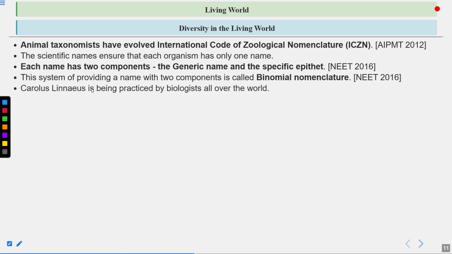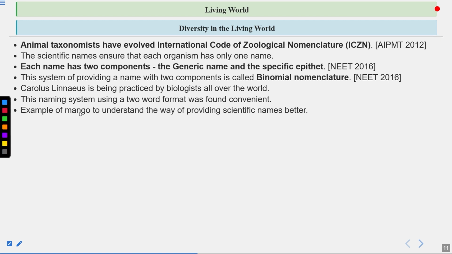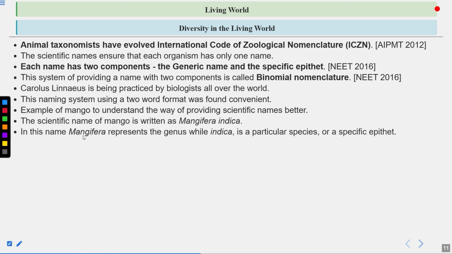Binomial nomenclature was given by Carolus Linnaeus. This naming using a two-word format was found convenient. Let's understand this binomial nomenclature with the example of mango. What is the scientific name of mango? It is Mangifera indica. Here, Mangifera represents the genus, while indica is a particular species or the specific epithet.